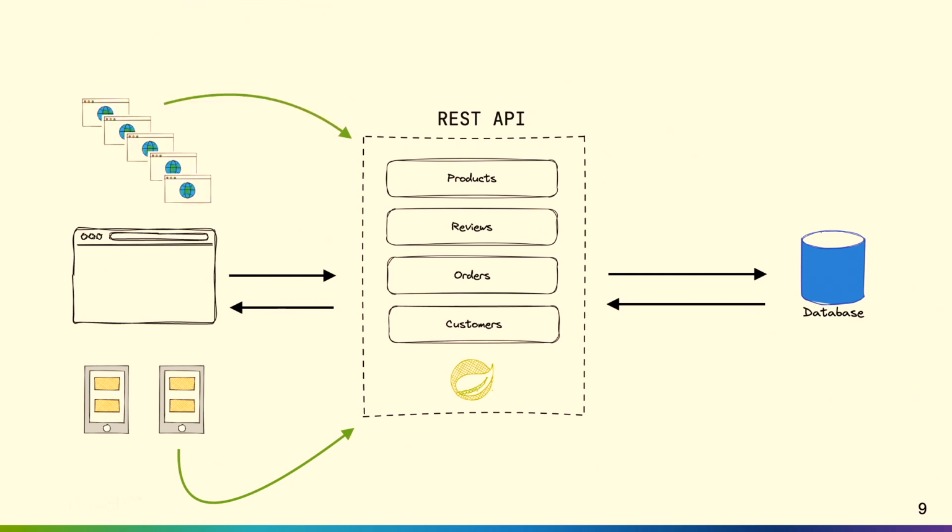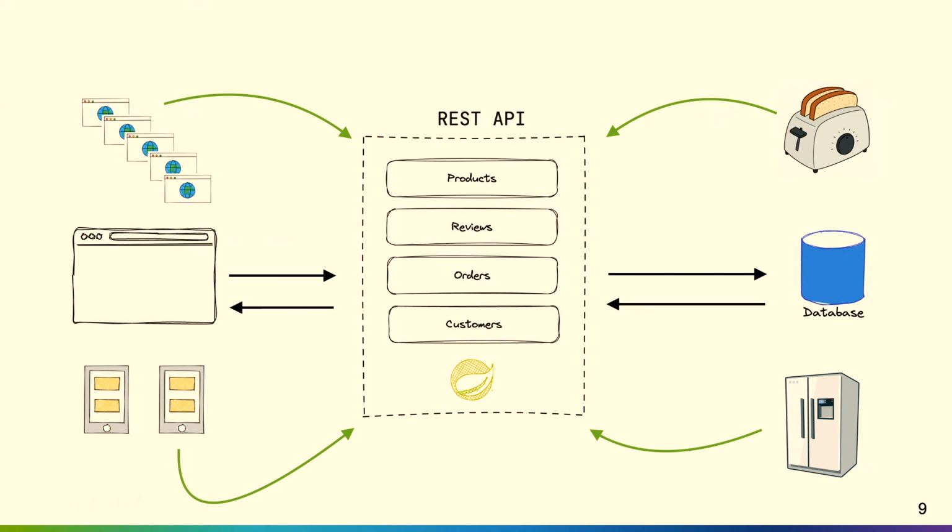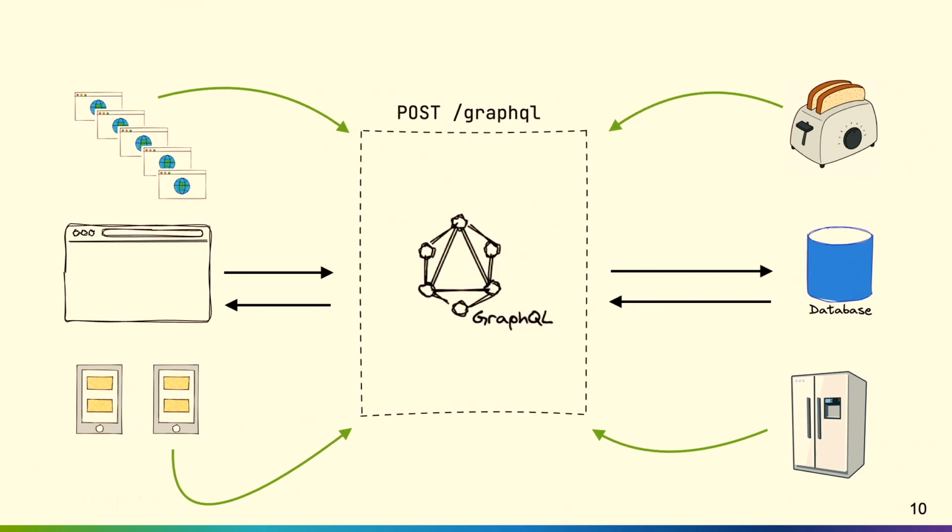When our partner microservices are calling into the REST API, we got to think about things like security. We may not want to show all of these fields to them, right? When we start building out an IoT application, this may only want to talk to the REST API and return a couple fields, right? Even less than our iOS applications. And maybe we have a fridge that talks to this API. So these are some things that we start to think about as we're building out a REST API.